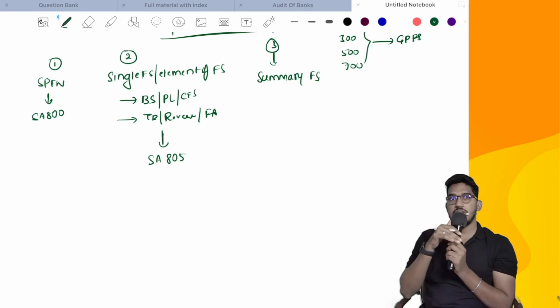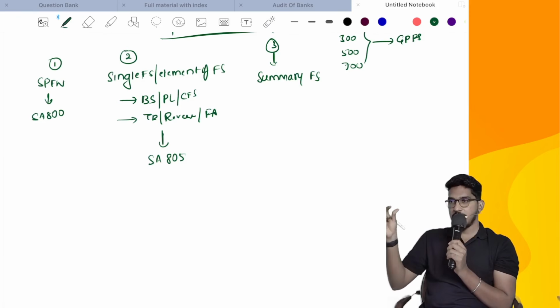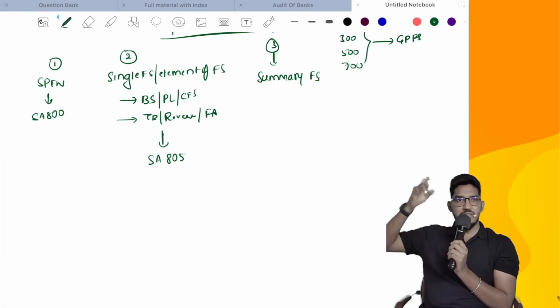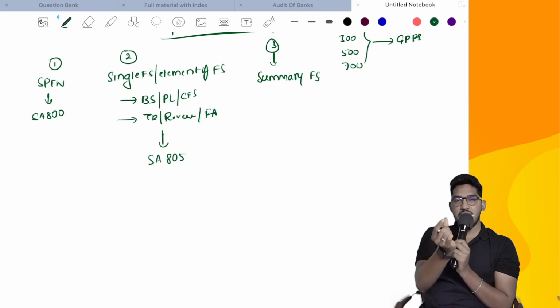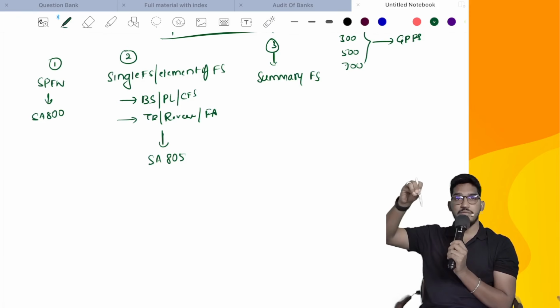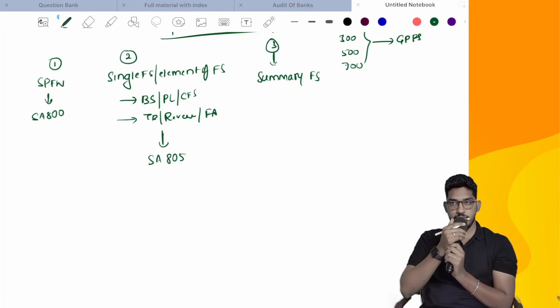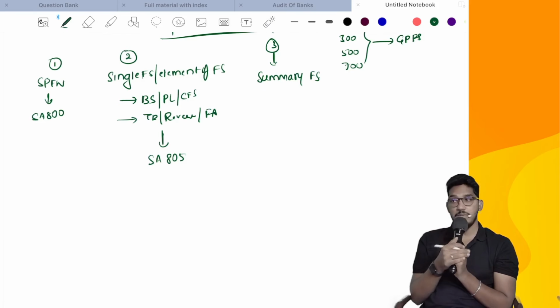So in previous days, there used to be one complete set of financial statements, and from that they would extract a summary. That means the breakup and all would not be there. Just the balance sheet, P&L, cash flow statement, and 1 or 2 important pages of notes. That summarized financial statements would be circulated to the shareholders. But if shareholders want to view the complete financial statements, they would be made available. Whether this summary is giving a true and fair view is the question, because sometimes manipulation can happen in the summaries also. Complete financial statements will give a true and fair picture, but when they summarize and circulate, there could be manipulations happening.